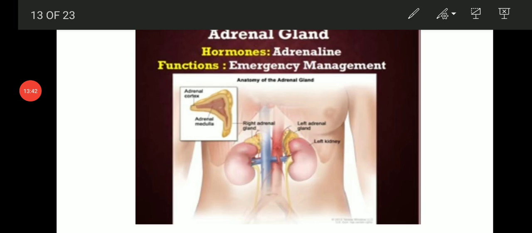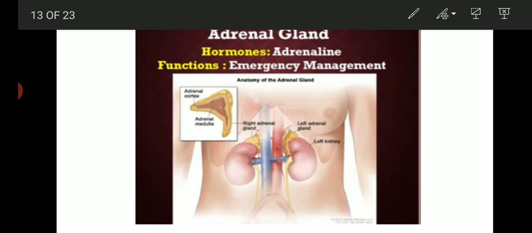Okay, next one is adrenal gland. It secretes adrenaline hormone. Mainly the adrenal gland is located at the top of either of the kidneys, and it prepares us for fight or flight situations, as I mentioned in the previous example. For example, when we see a snake suddenly, we will stand for a moment, right? Then after some time either we will hit that snake or we will run away. So this is because of the adrenal gland. Okay, how is it possible?